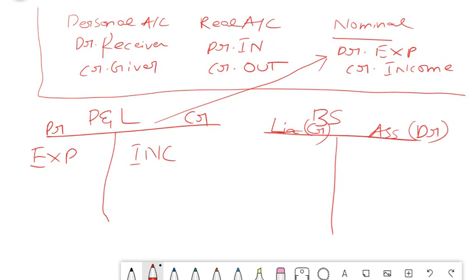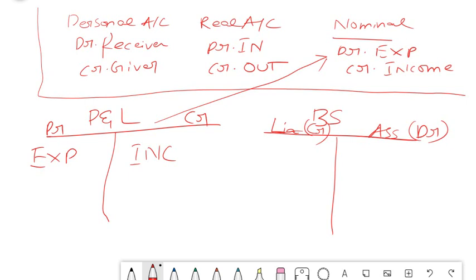And one more important fact which I told you, that any journal entry which you post generally will have a P&L and balance sheet impact together. If it is not, then generally it won't match. Almost most of the entries that you post will be one side P&L, other side balance sheet. This is the general rule, friends. Always remember that a P&L to P&L entry is generally not possible, unless you are doing some reclassification or you have put some wrong entry. That is a different case. But in general, most of your entries will have a balance sheet impact. Take any entry and you can see that it will have a balance sheet impact. That is how you should understand the journal entry concept.